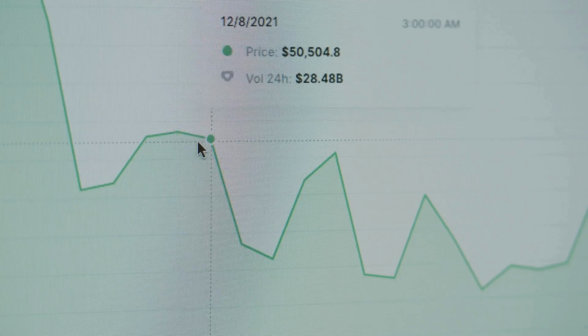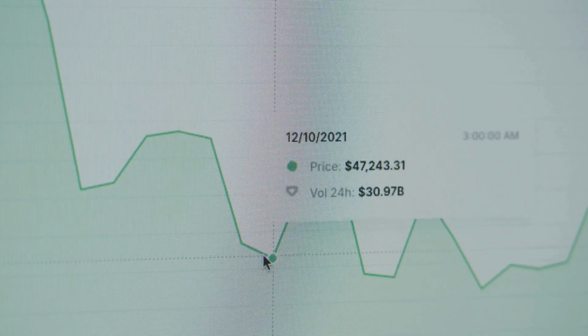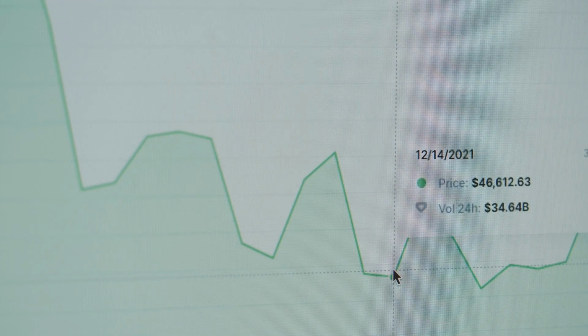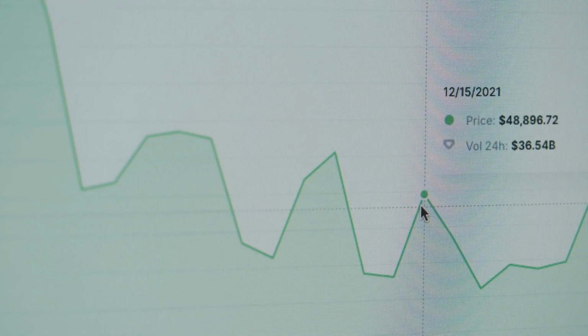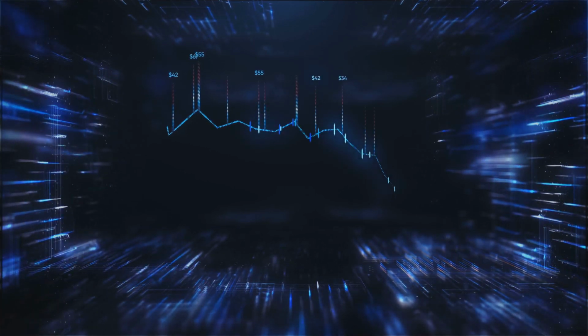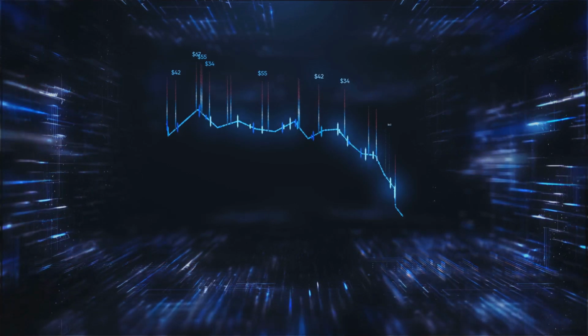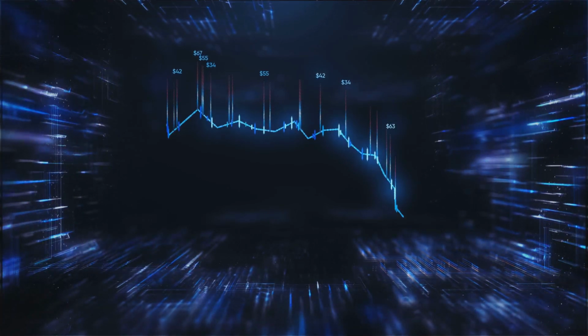A spiking VIX can signal an impending market correction, which might present attractive opportunities to buy put options. This is because higher volatility often leads to increased option premiums. A declining VIX, on the other hand, might favor strategies like selling volatility. Lower volatility can result in lower option premiums, making it a good time to sell options.